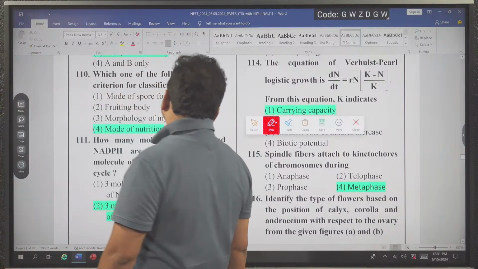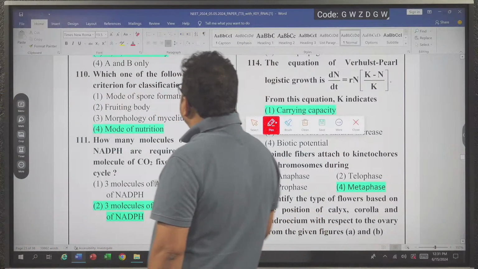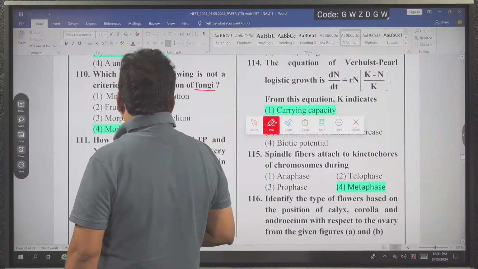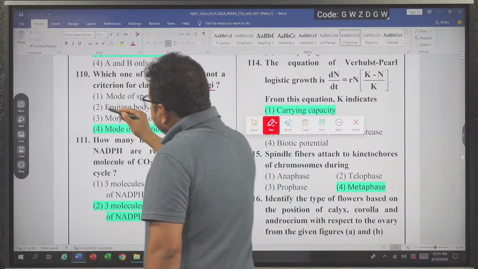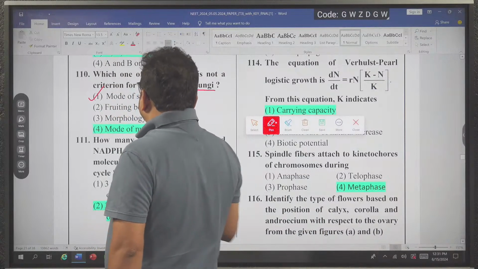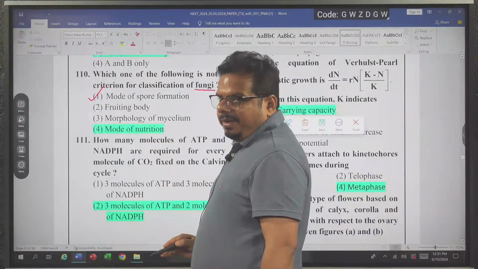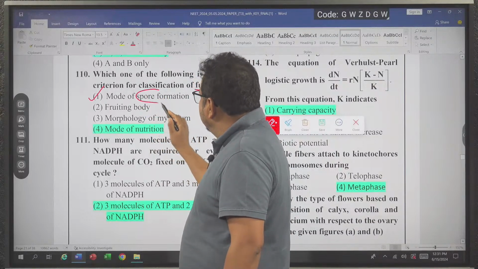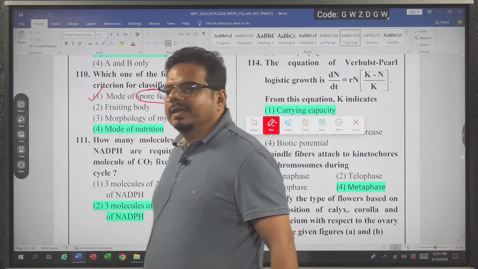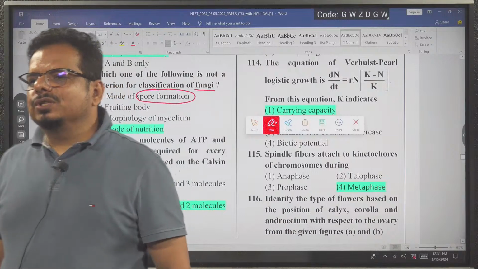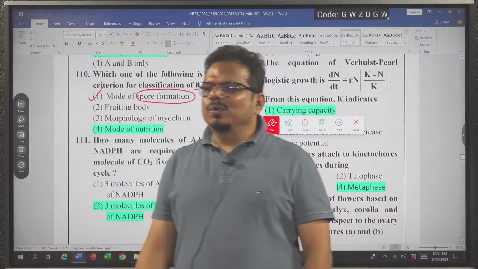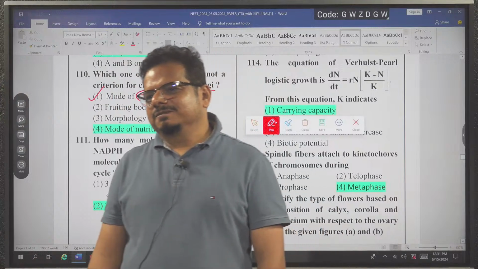which one of the following is not a criterion of classification of fungi? First option is mode of spore formation. It is a criterion. We know, you also know, I also know, but I am asking how it is a criterion. How do we use spore formation in classification of fungi? Ascospore, basidiospore.